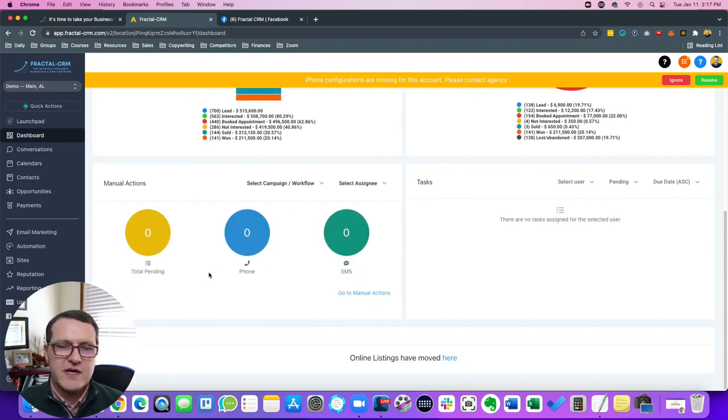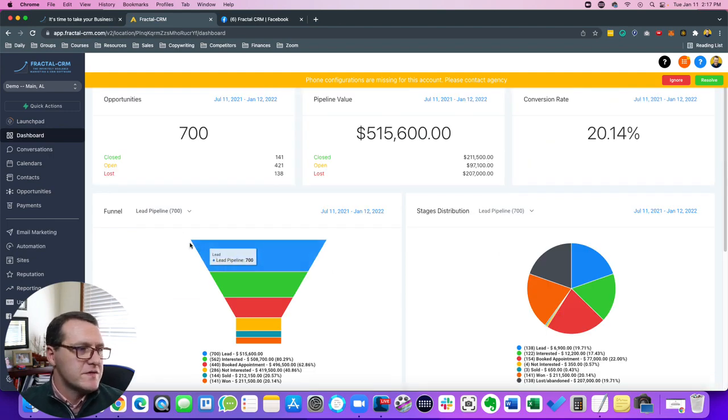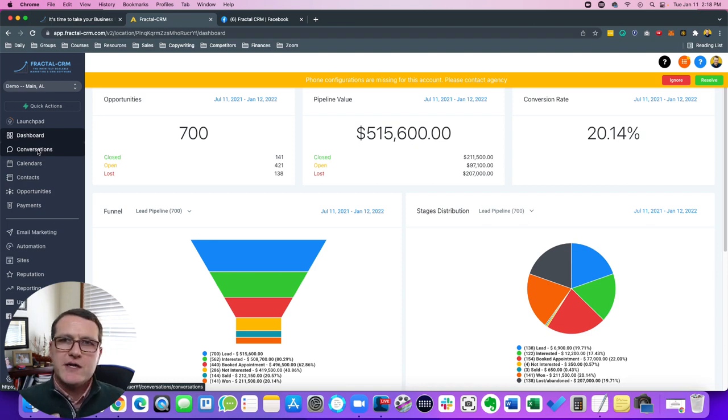You can set up manual actions like manual phone calls and things, assign tasks. So there's a lot of things here. This is going to be more of a higher overview, but you can manage conversations. So email, text, Facebook Messenger, Instagram messages, Google My Business messages. You can manage all that in one spot here under conversations.